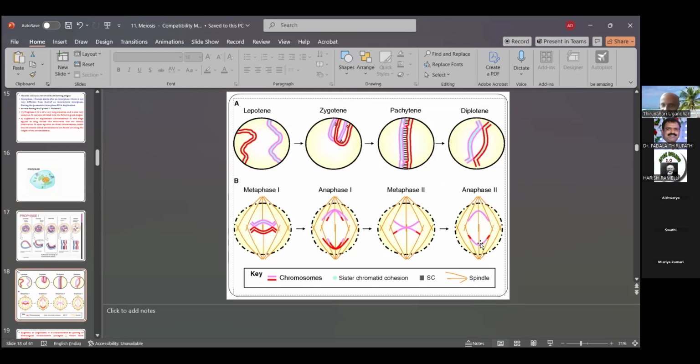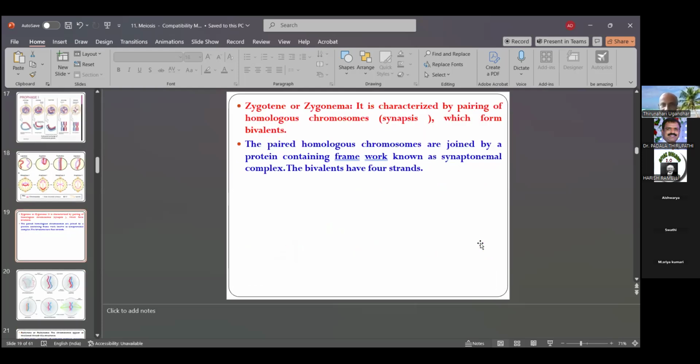So here there are also figures. Then leptotene, zygotene, pachytene, diplotene, and diakinesis, and then metaphase 1, anaphase 1, metaphase 2, anaphase 2. That is also differentiation. So these are the chromosomes and also sister chromatids, with spindle-shaped structures, which have differentiations. These differentiations are clearly seen in pachytene and zygotene, the second part.